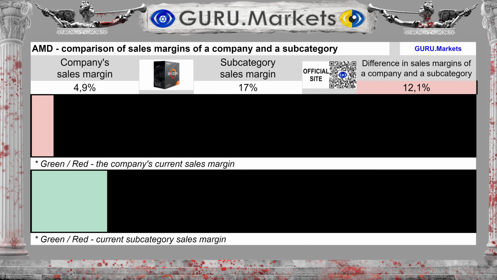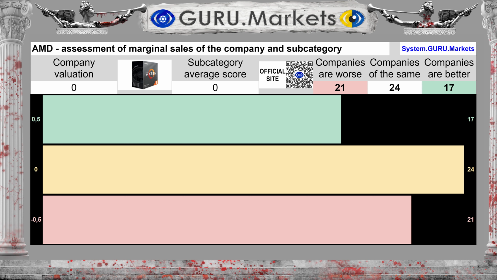The sales margin is 4.9%, with an average in the subcategory of 17%. The difference between the subcategory average and the company's performance is 12.1%. Assessment of sales margins in comparison with indicators in the subcategory: Tolerable, 0 points.